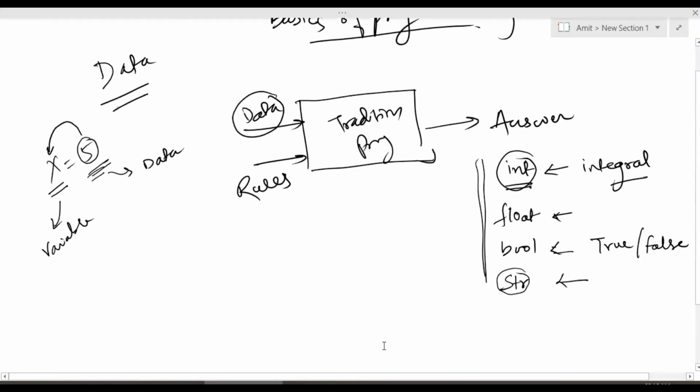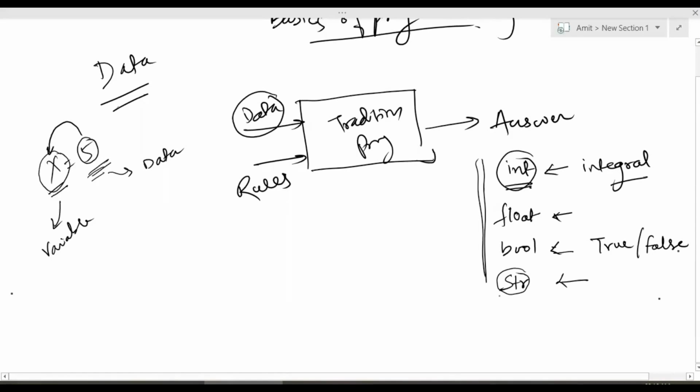So again, I'm repeating the things which we have discussed. To work with programming languages, to work with a program, you need to have some data on which you will be doing some kind of computation. And to store and work with that data, you will be storing it in some variable. You can consider these variables as containers which hold your data on which you will be working. Now, these variables can store different types of data.